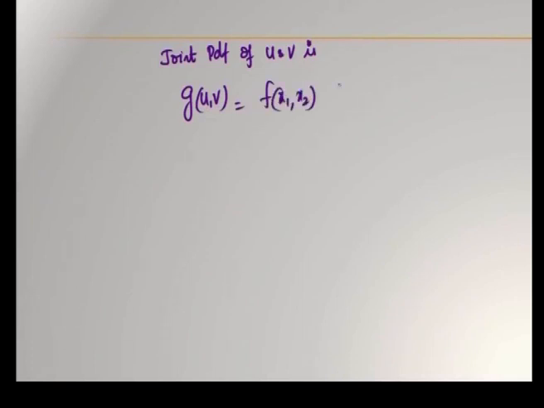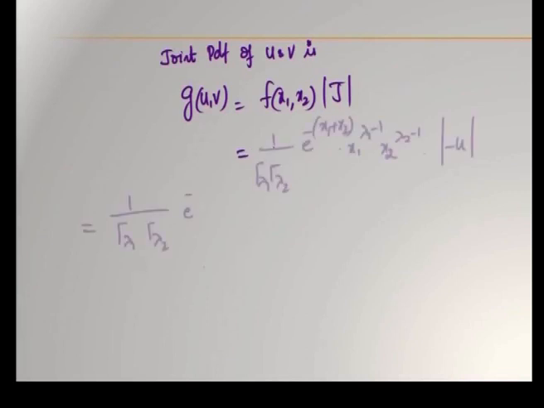Now, joint PDF of u and v is g of u comma v is equal to f of x1 comma x2 into modulus of j. F of x1 comma x2 is 1 by gamma lambda 1 into gamma lambda 2, e power minus x1 plus x2, x1 power lambda 1 minus 1, x2 power lambda 2 minus 1, into minus u.